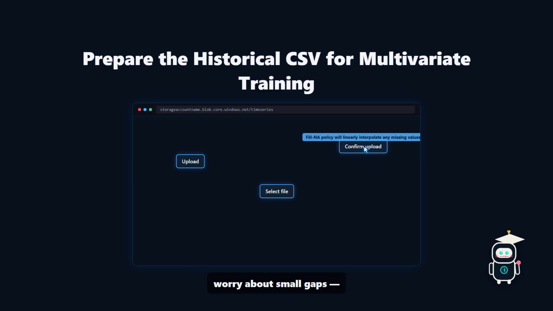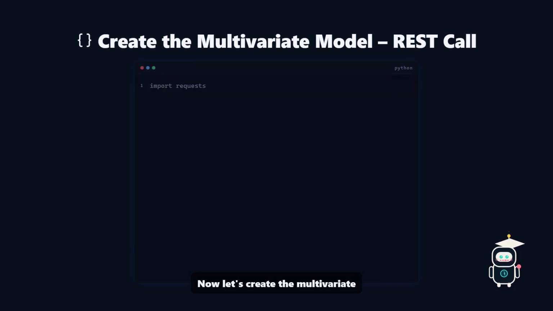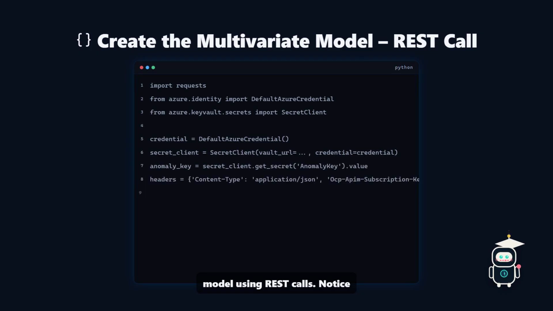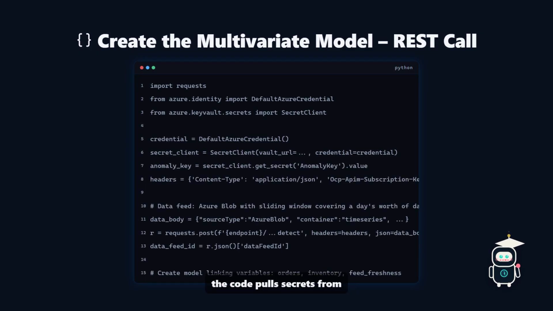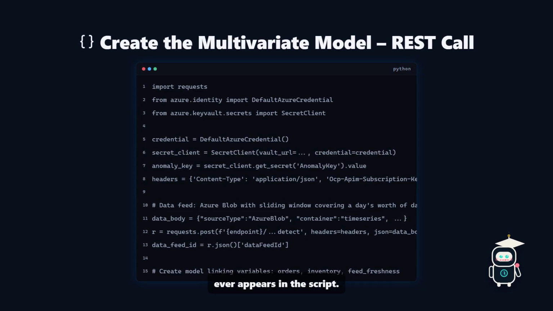Don't worry about small gaps. The fill-in policy you'll set later will linearly interpolate any missing values. Now let's create the multivariate model using REST calls. Notice the code pulls secrets from Key Vault. No key ever appears in the script.